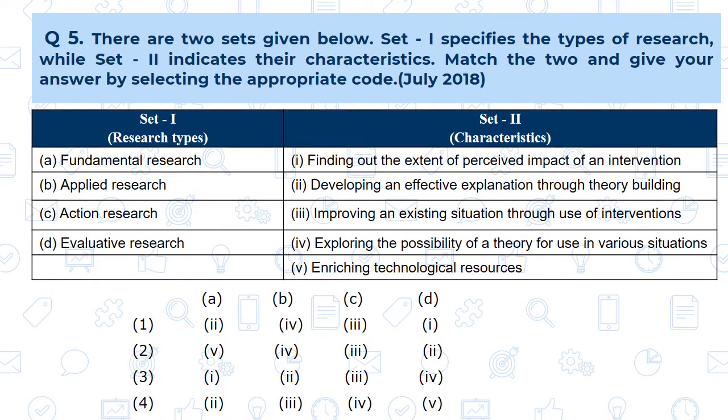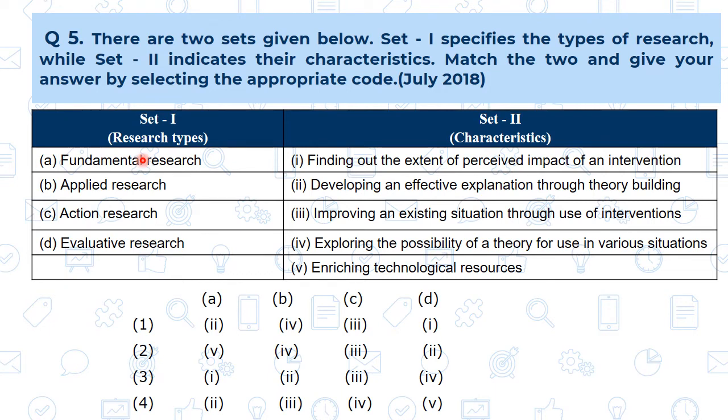Question number 5. Two sets are given here. In set 1, the research types are given and in set 2, the characteristics are given, and we are going to match them. This question was asked in July 2018. Let us see the set 1 research types: fundamental, applied, action and evaluative research. As we know, in the case of fundamental research, this research is carried out for the sake of knowledge and